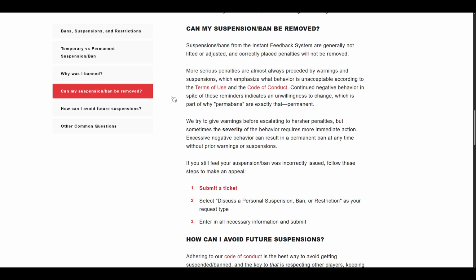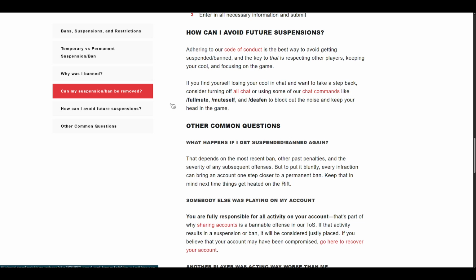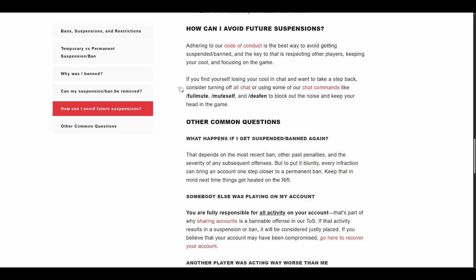To avoid future suspensions, stick to the code of conduct, respect others, keep your cool, and focus on the game. If chat is heating up, turn off all chat or use commands like full mute, mute self, and deafen. Blocking out distractions helps you play better and keeps your account safe.